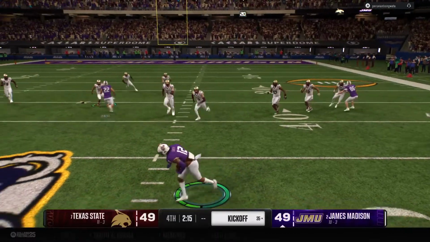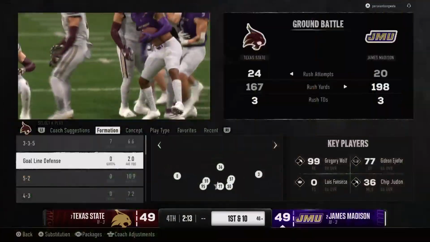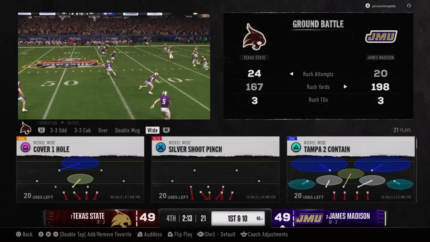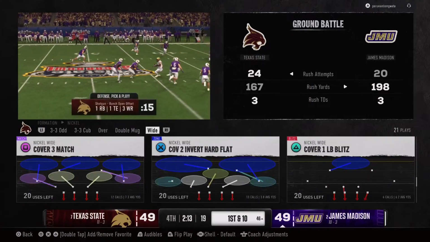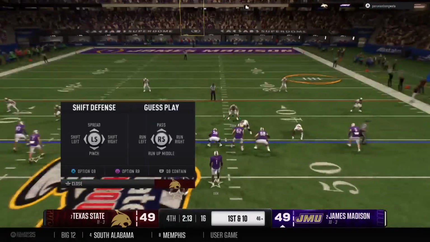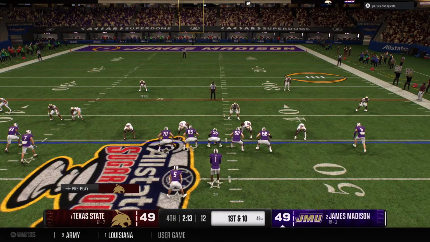And the receiving team makes the recovery. The hands team does its job perfectly. James Madison's offense back out there now. The last possession ended in a fumble, and that set up a touchdown. So they got to bounce back from that right away.